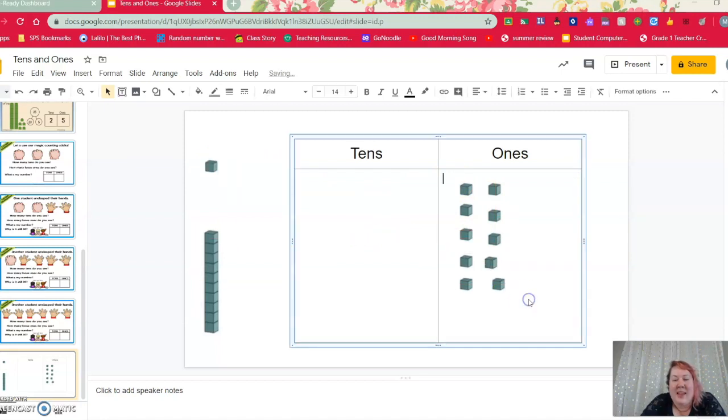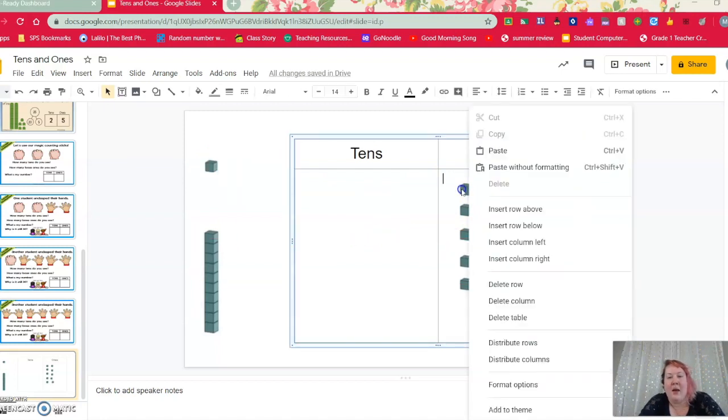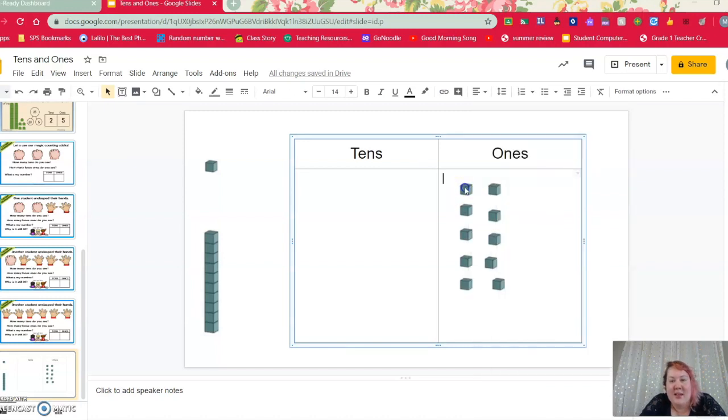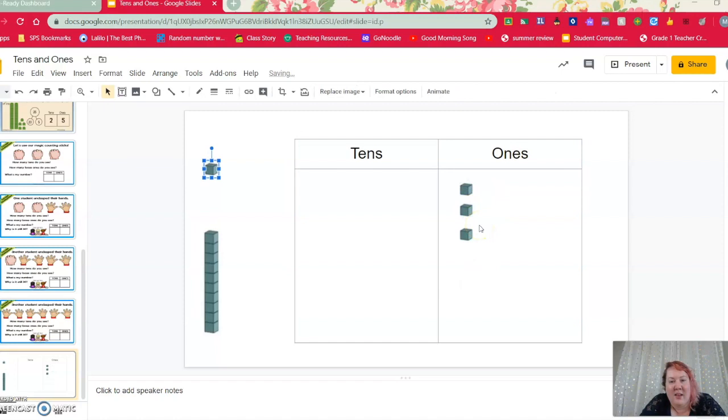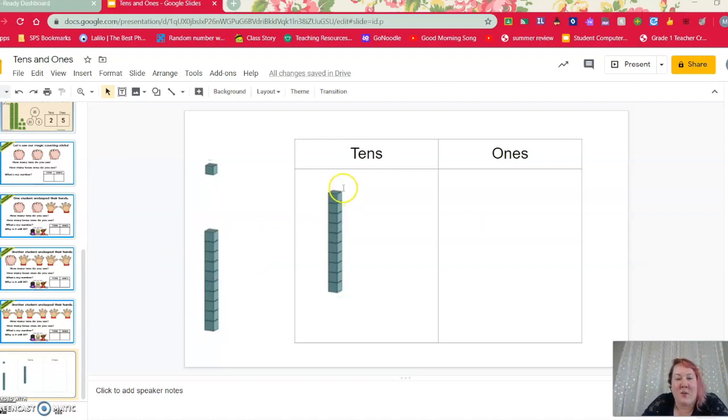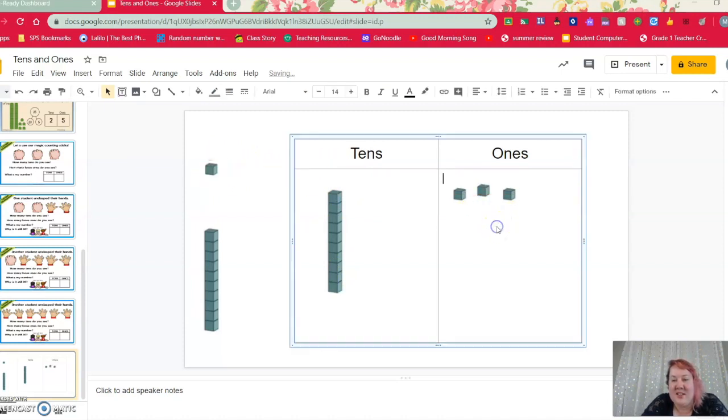And then what we're going to say is make a 10. So let's quickly. Oh my gosh, look at that. We've made a 10. And then we can keep going. So this is 10, right? Now we've got 11, 12, 13. Do you see how that works?